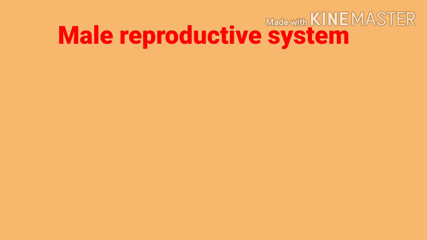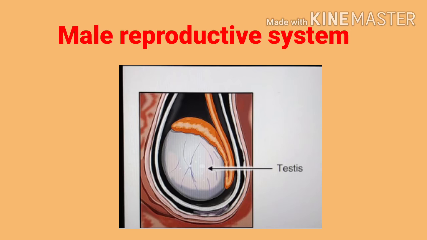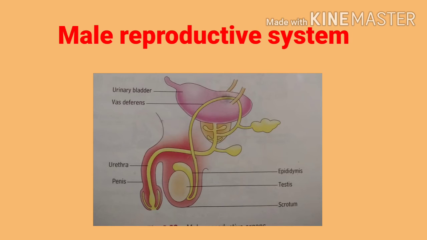In the male reproductive system, sperms, that are male gametes or male sex cells, are produced in a pair of glands, that is known as testes, and testes remain suspended in a pouch-like structure. That pouch-like structure is called scrotum.